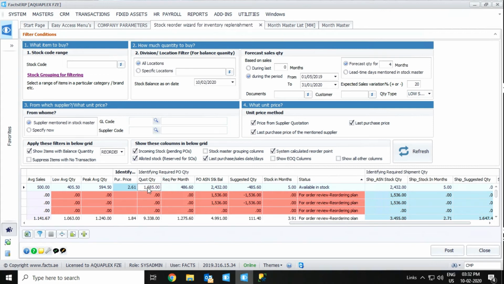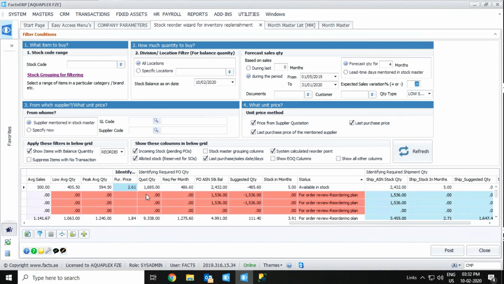Now quotation quantity, our sales quotation quantity, how much pending quotation we have, and required per month. Required per month, basically we have selected low season quantity, and we have a variance of 20 here, 20 percent.